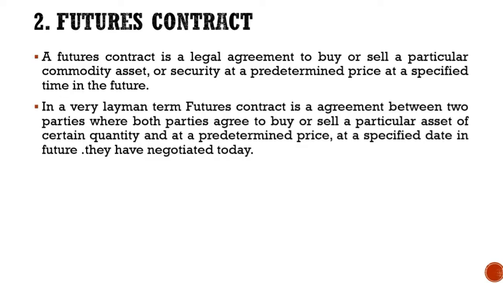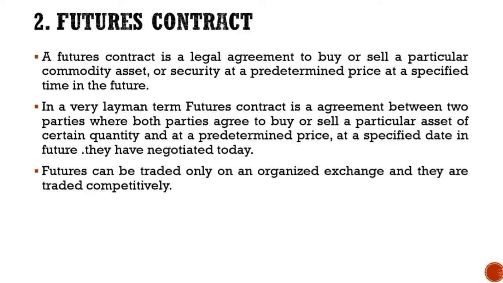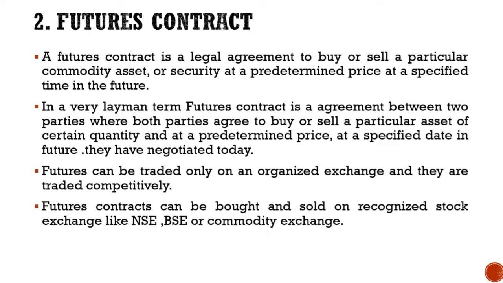In very layman terms, a future contract is an agreement between two parties where both parties agree to buy or sell a particular asset of certain quantity at a predetermined price at a specified date in future. They have negotiated today. So futures can be traded only on an organized exchange, and they are traded competitively. Future contracts can be bought and sold on a recognized stock exchange like NSE, BSE or a commodity exchange.